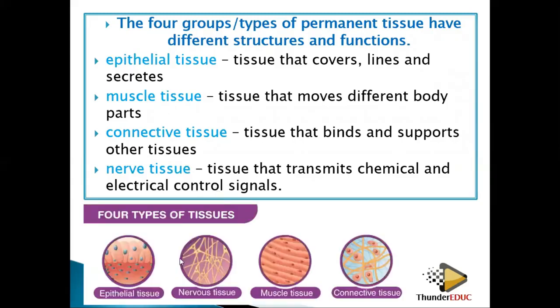So here is an example. You have the epithelial cells or epithelial tissues. They look like this. You have the nerve tissues. They look like this. And then you have the muscle tissues. They look like this. Then you have the connective tissues. They connect. You can see them. They can connect. They are like entangled. So we're going to look at these cells individually, one by one, until we finish them.